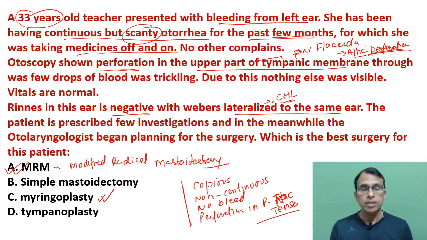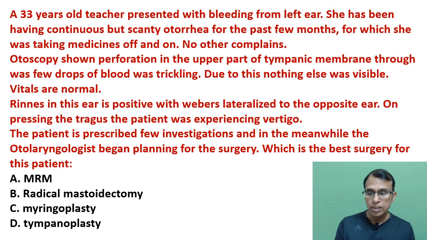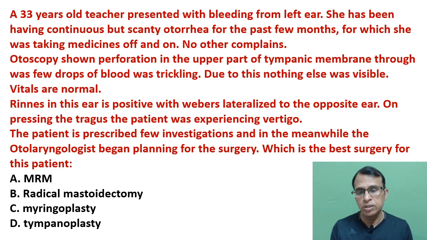All right. Next one, question number 4. Now, a very similar question. A 30-year-old teacher presented with bleeding from the left ear. She has been having continuous but scanty otorrhea for the past few months, for which she was taking medication off and on. No other complaint. Otoscopy shows perforation in the upper part of the tympanic membrane through which a few drops of blood are seen. So the initial history is the same because I was lazy, so I copied and pasted. But you already know from this much that she is having unsafe CSOM, from our past discussion.